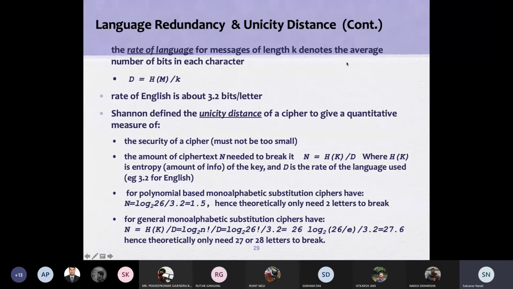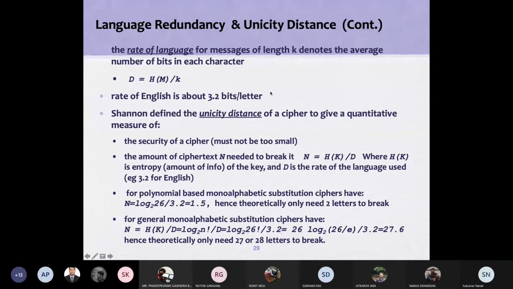Then you can find out, in that message length for an alphabet set, a natural language, how many characters are used and how much each is used. All these things you can guess and calculate, and from that you can find the rate of language D is equal to H(M) by K, where M is all possible messages. So basically, the rate of language, message length K, denotes the average number of bits in each character. This is what it is talking about.